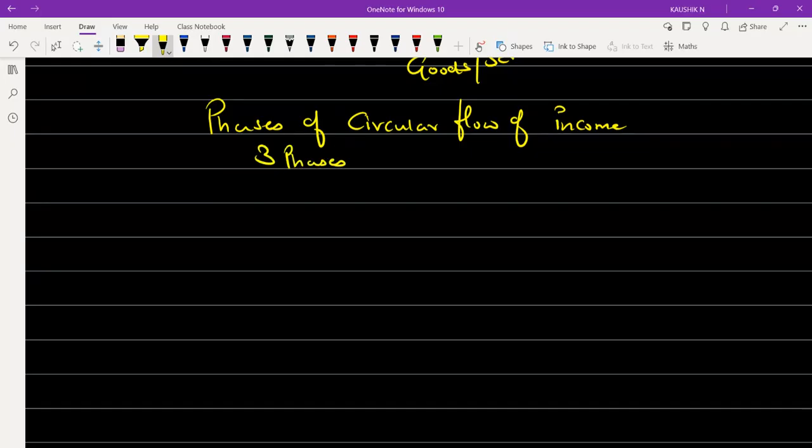Otherwise we say there are three methods of computing national income. The same is also called the three methods of computation of your national income. So three phases or three methods of computing national income.